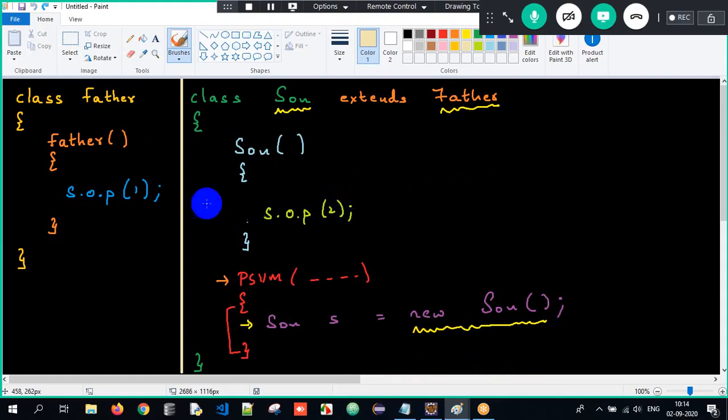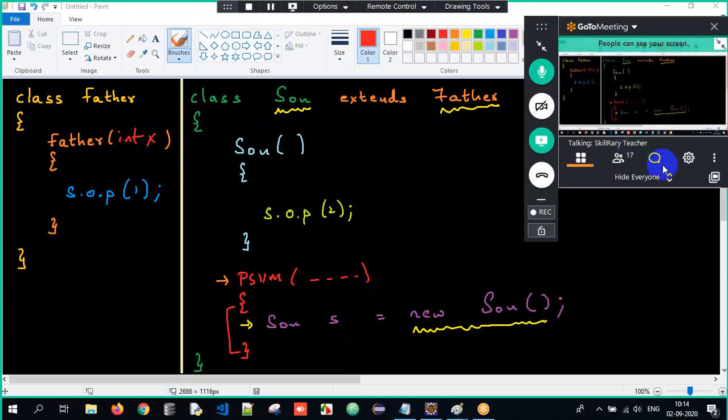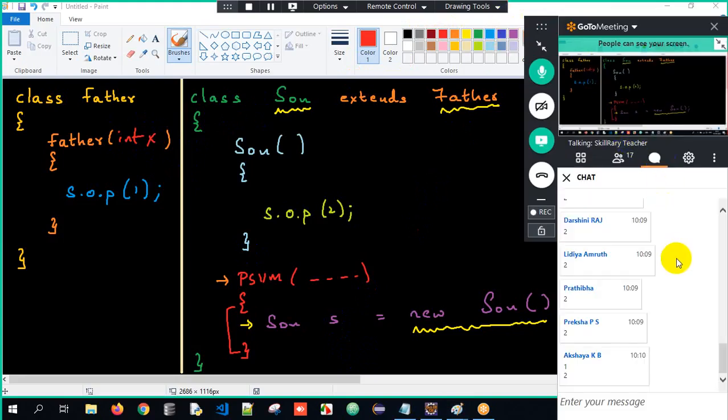Now, understand one more part. Imagine I will take one argument called int x. Now can you tell me what will be the output? Think and tell me what will be the output. It's a parameterized constructor now. Now what should be the output?